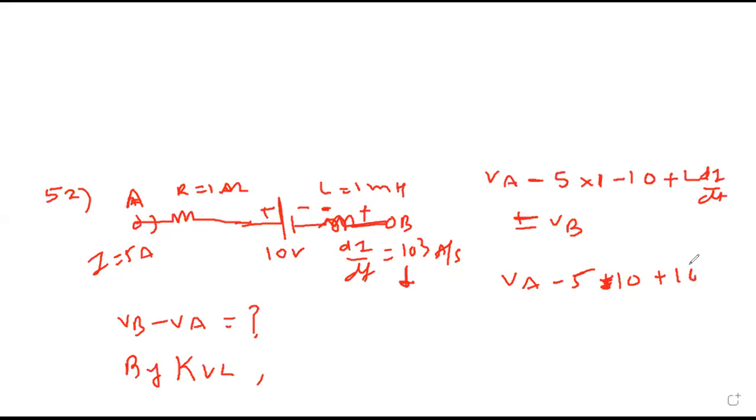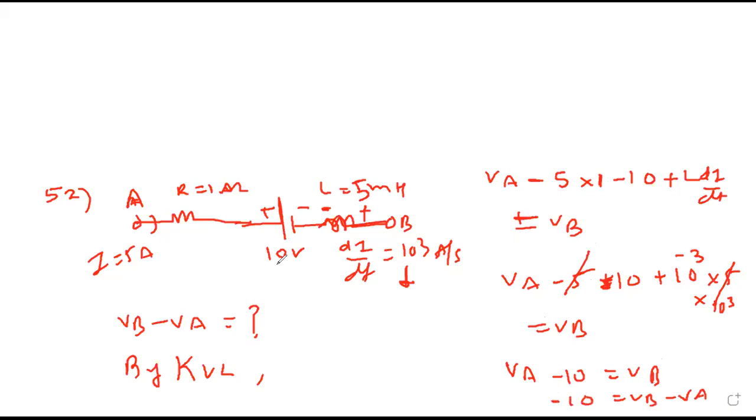L is 1 millihenry, 10 raised to minus 3. And di by dt is 10 raised to 3. This is 5 millihenry into 5 into 10 raised to plus 3 equal to VB. Now minus 5 plus 5 will get cancelled. What will be VB minus VA? Plus to minus. So VA minus 10 equal to VB. Therefore VB minus VA equals to minus 10.